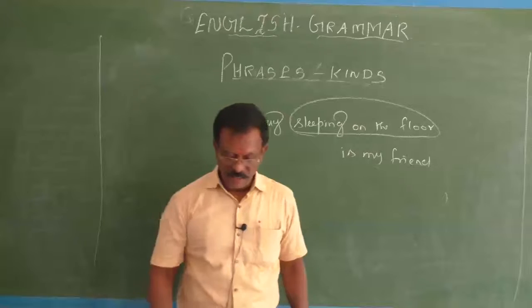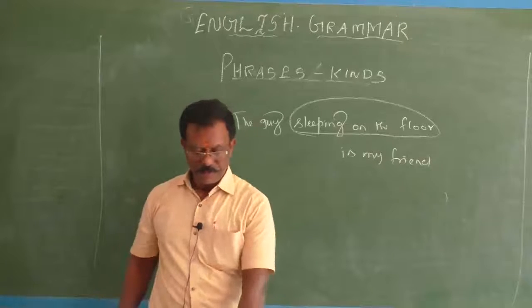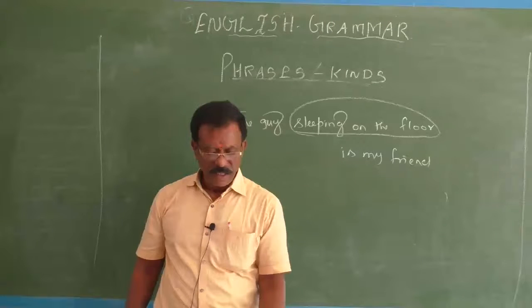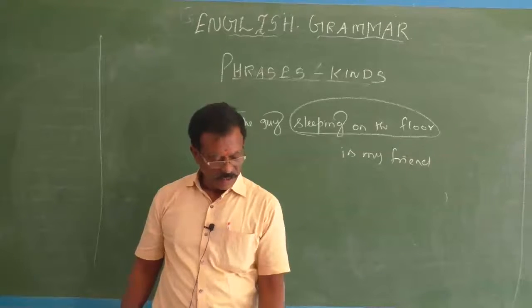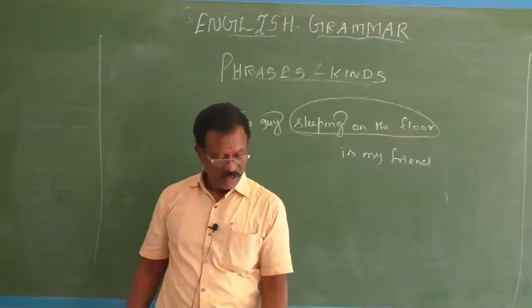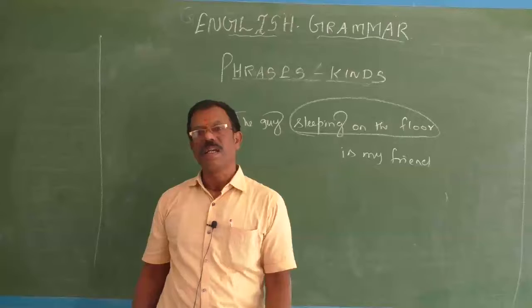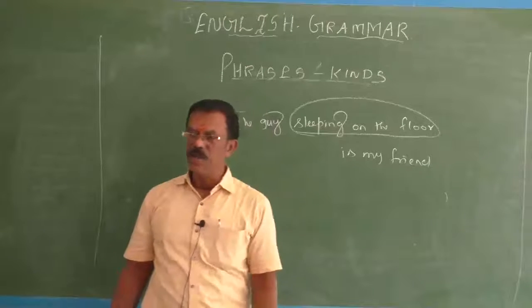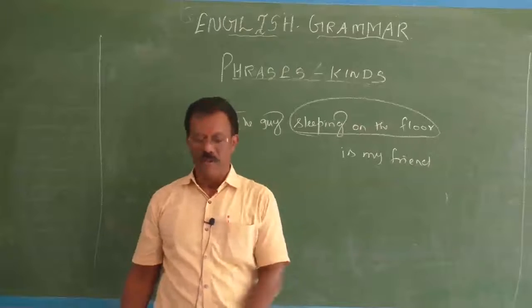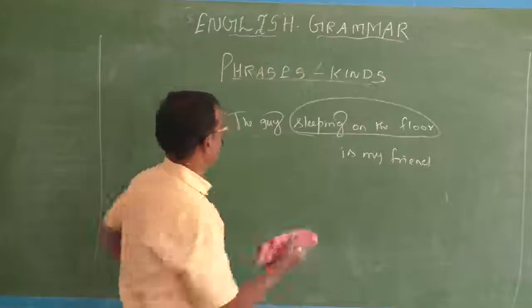Very nice, children. So now I will give you one or two examples. Then we can go for the next type, that is adverbial phrase. Sometimes an adjective phrase can be used attributively and sometimes it can be used predicatively. You should know the difference. I will give you examples for both.